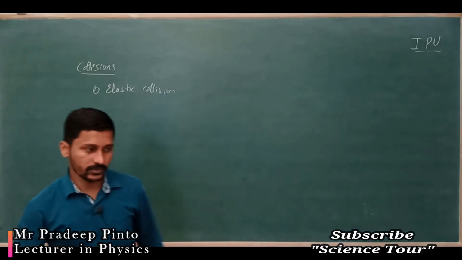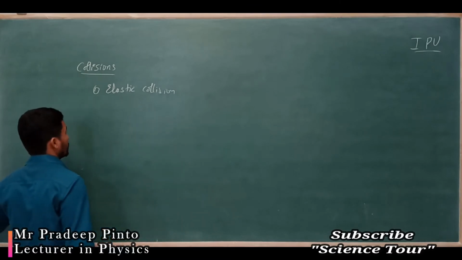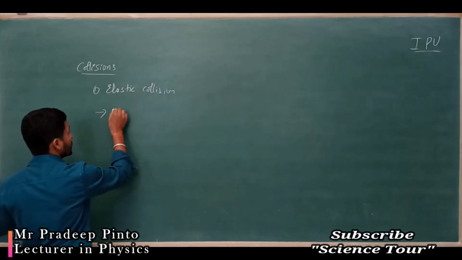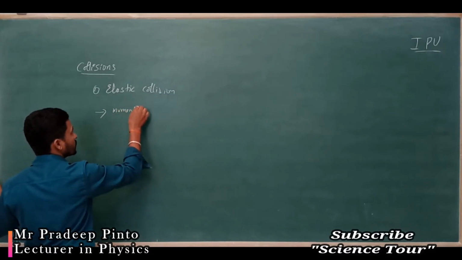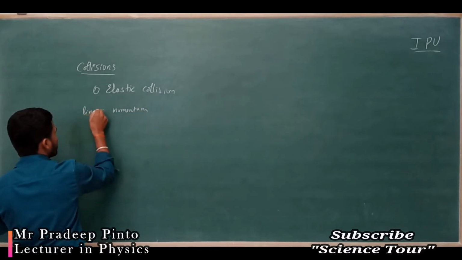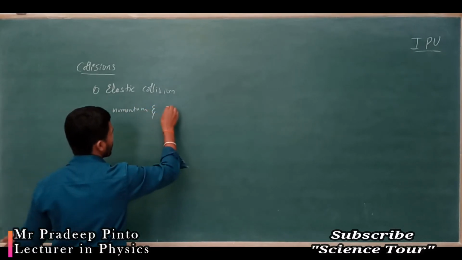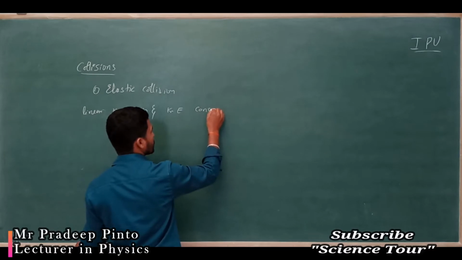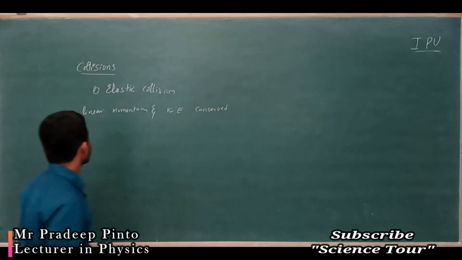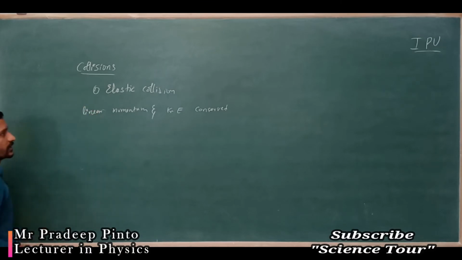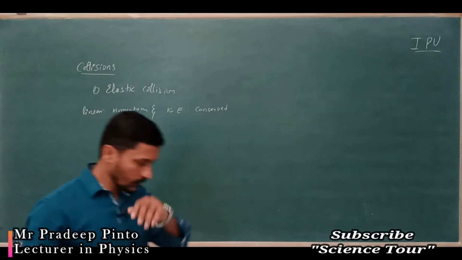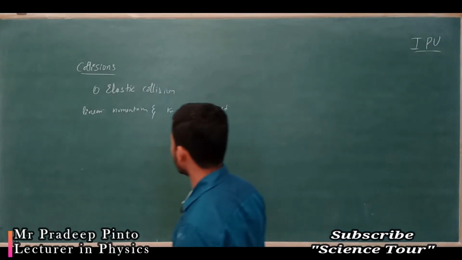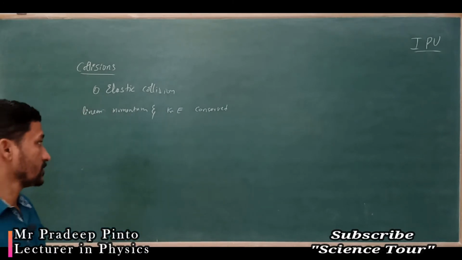In a perfectly elastic collision, after the collision the linear momentum and the kinetic energy are conserved. That is elastic collision: the linear momentum and the kinetic energy are conserved.